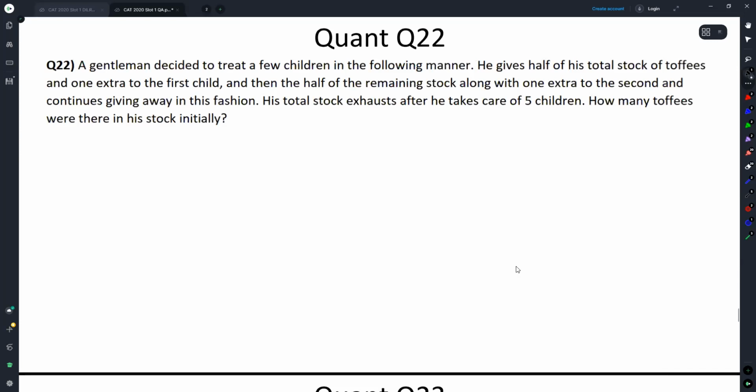A gentleman decided to treat a few children in the following manner. He gives half of his total stock of toffees and one extra to the first child. I'm going to write down a word. Tell me if it means something to you. Does this word mean something to you? And can you see how it applies to this question? The last kid.